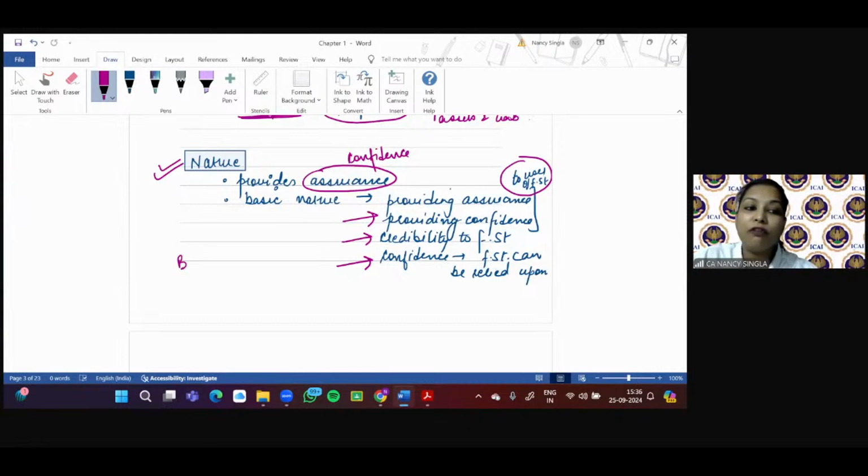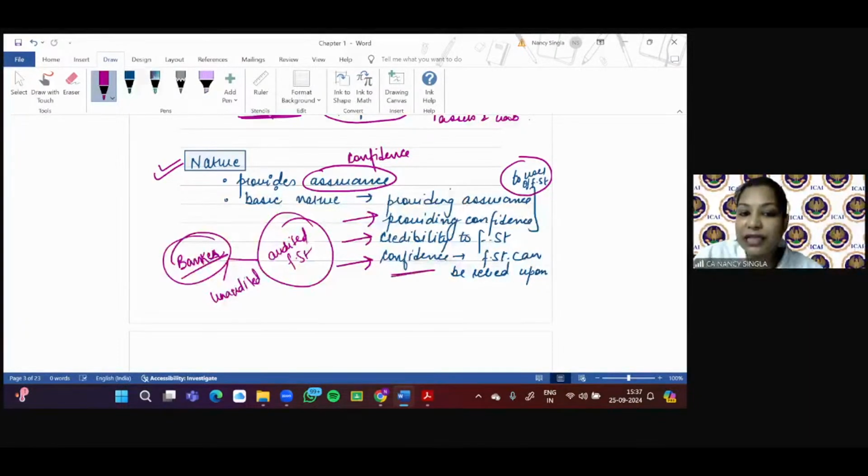I gave you the example of a banker. So the banker, when he's given an unaudited financial statement versus a situation where he is given an audited financial statement. So see, auditors are experts in their field. So when the expert puts their signature on the financial statement, obviously the banker's confidence is going to increase and they are going to rely more on such financial statement. Clear? So this is about the nature.